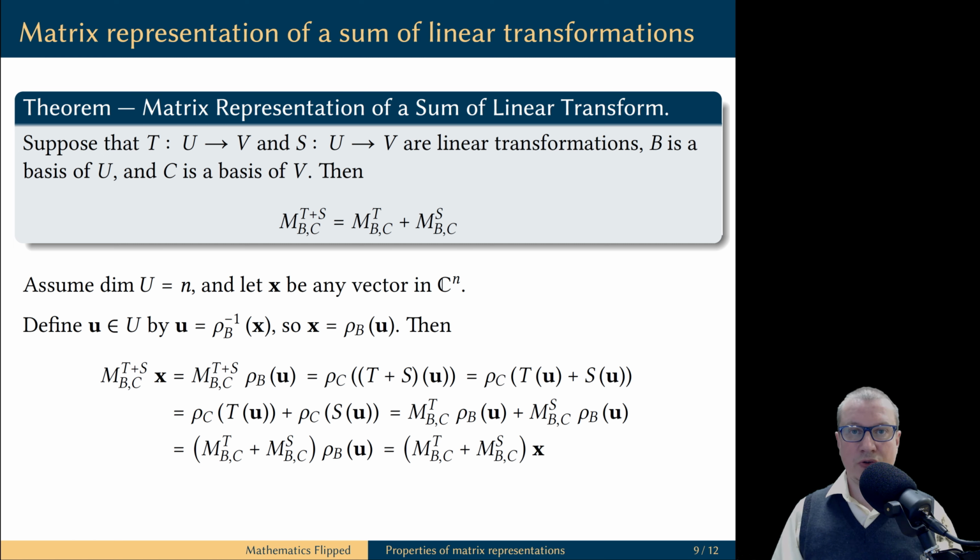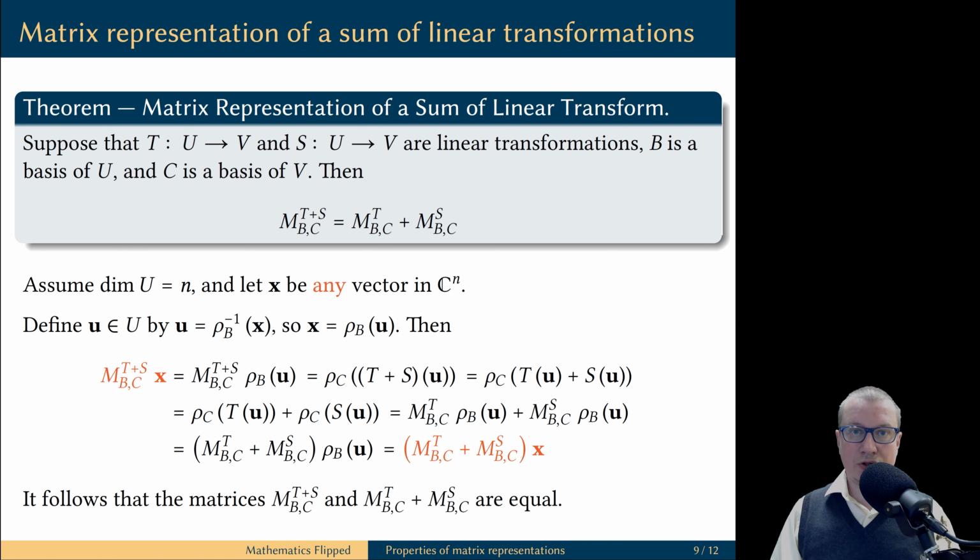The last step is to recall that rho B of u is the vector x. But now this shows that the matrix representation of T plus S and the sum of the matrix representations of T and S multiply all possible column vectors x to the same result. By what we just proved, these matrices are the same.